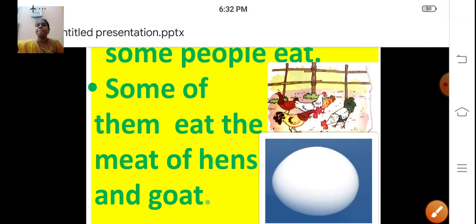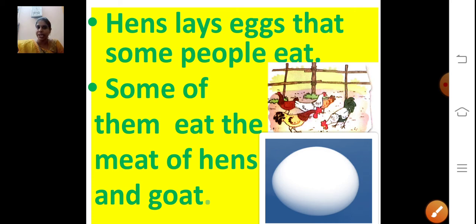So we get milk from the buffaloes and cows, and hen lays eggs.